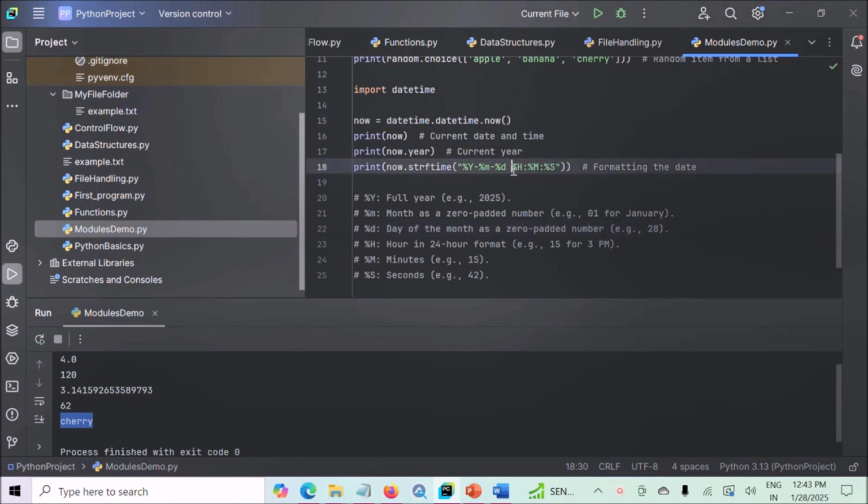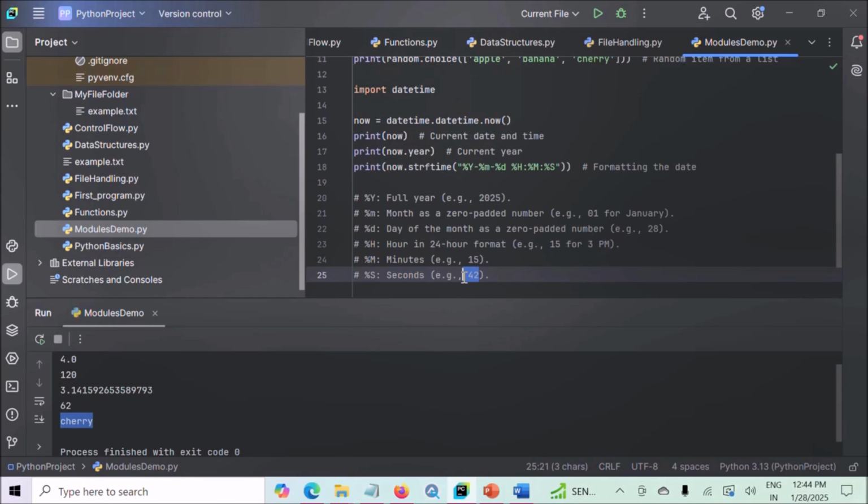And after one space we have %H. %H is for the hour in 24-hour format, for example 15 for 3 p.m. And after the colon we have %M, capital M. %M is for minutes, example 15. After the colon we have %S, capital S. This capital S is for seconds, example 42.